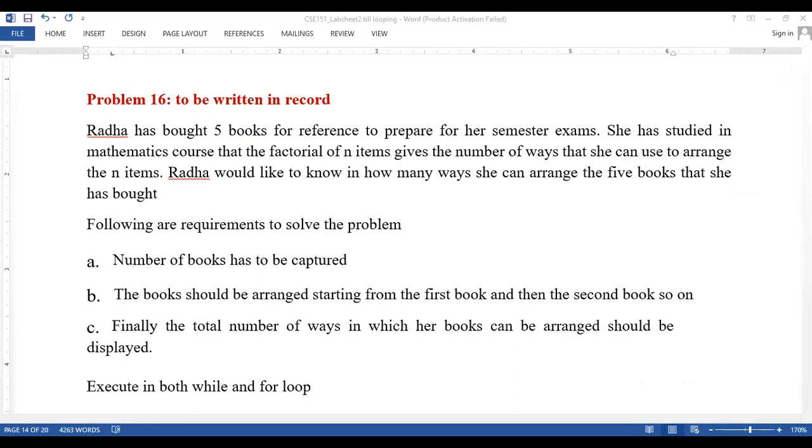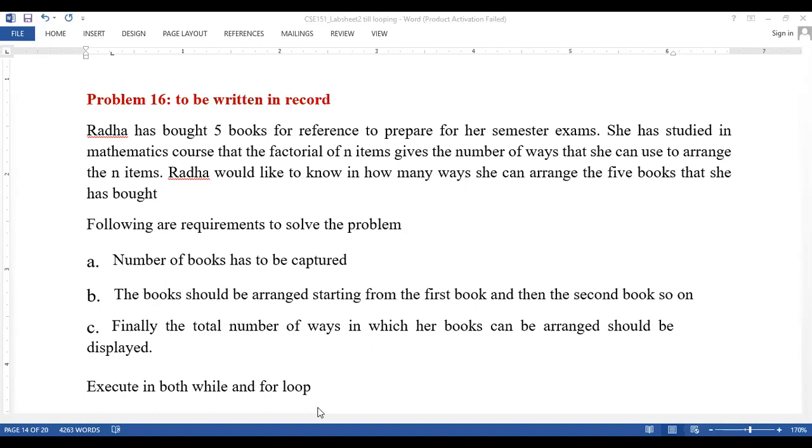Please note that we have the question displayed, wherein we need to arrange 5 books. You can write down in your book, say for example, there are 2 books, book 1 and book 2, with book 1 on top of book 2. Why is factorial taken as the number of ways to arrange the books? If we have 2 books, book 1 can be on top, or book 2 can be on top. So B1 B2 is one way, and B2 B1 is another way to arrange the books.